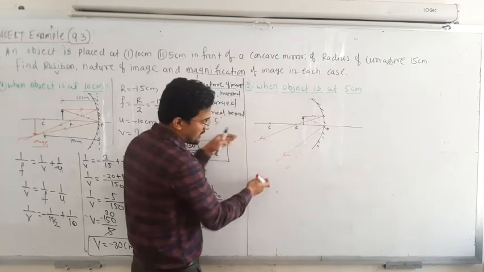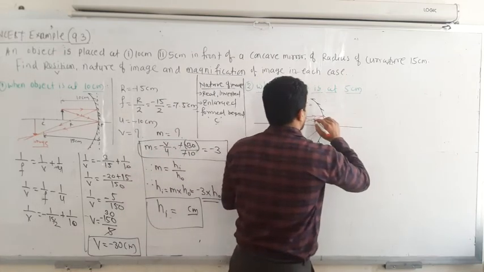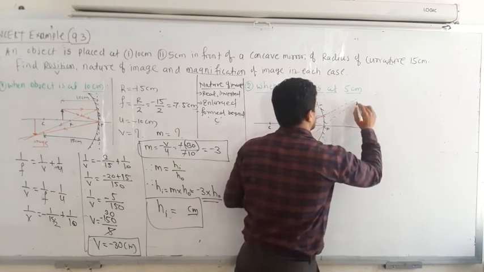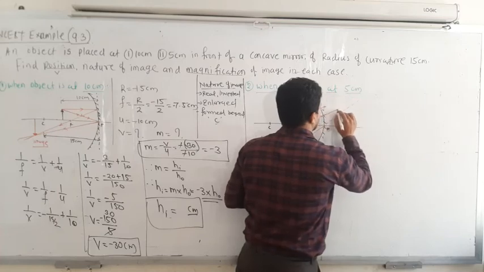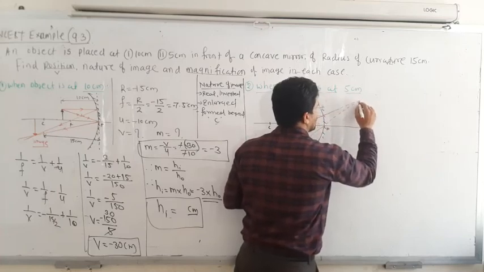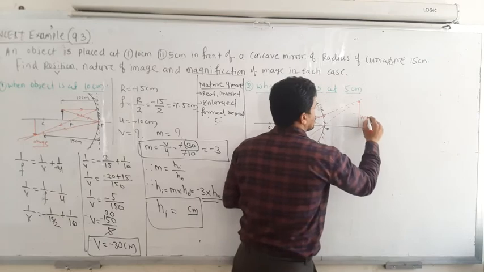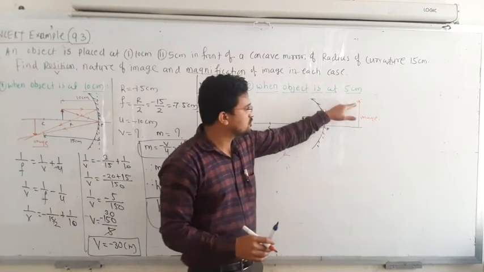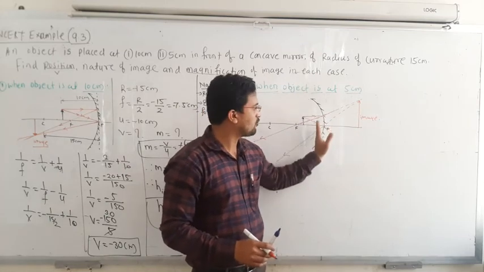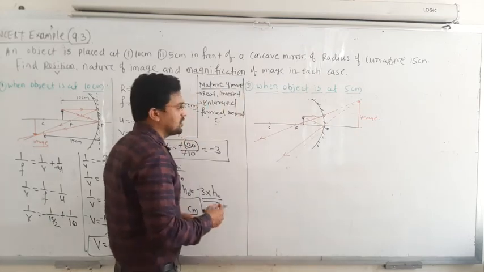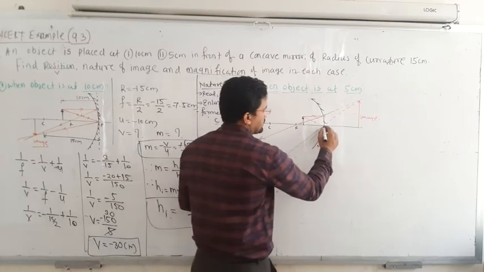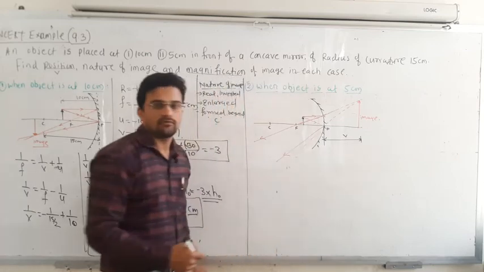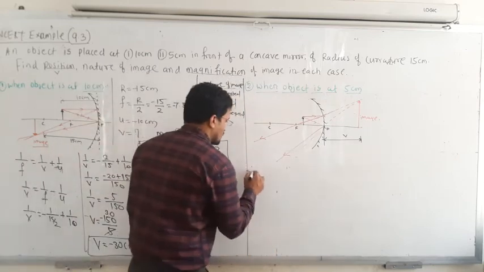Now these two rays are diverging, but if you extrapolate these two rays, you can see they meet at this point. That means your image is going to form somewhere here. So this is your image. Now you can judge the nature of the image. It is virtual, erect, above the principal axis, and formed behind the mirror. Now the image distance V you have to find out, and V must be positive.